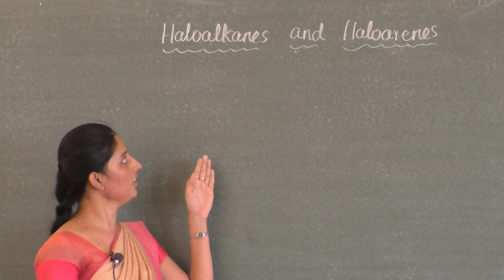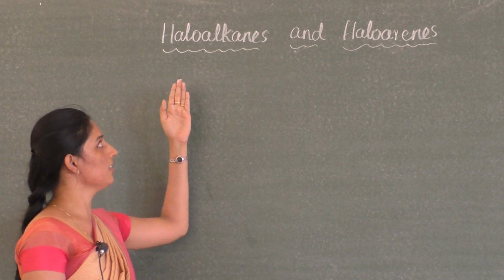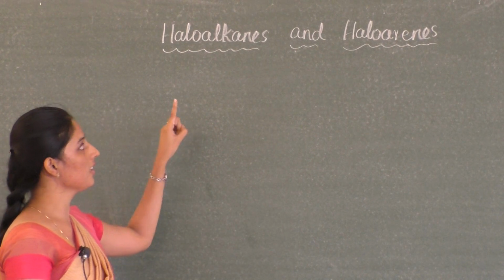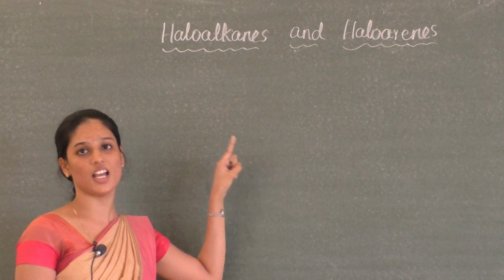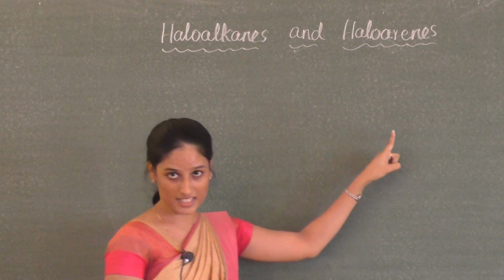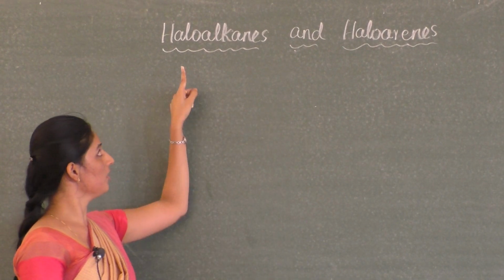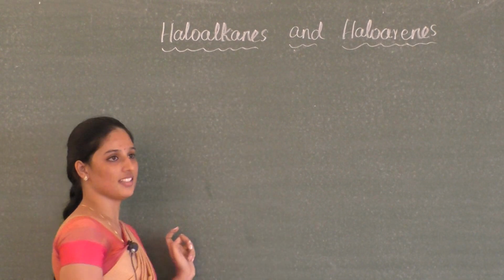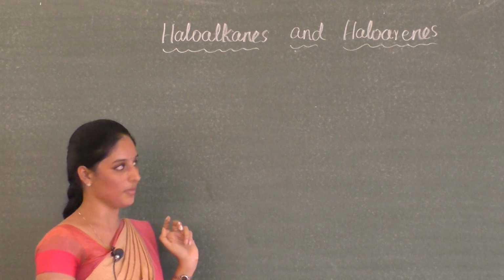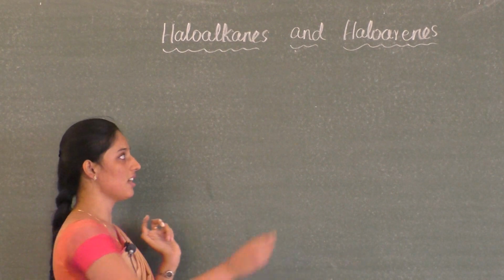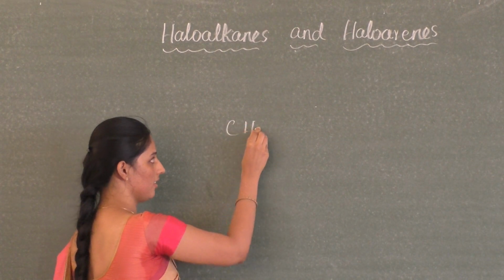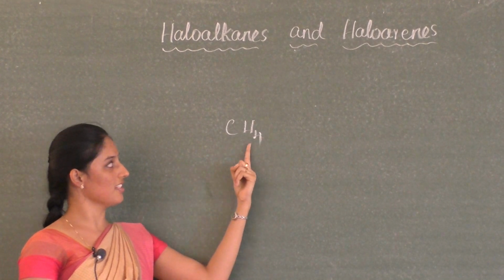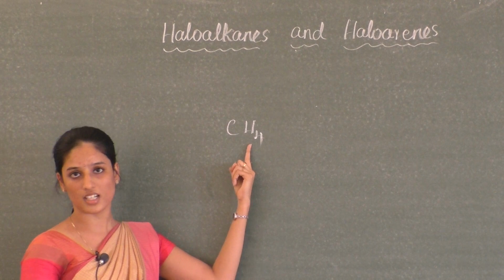Now come to the point. How can we define these haloalkanes and haloarenes? As I previously said, haloalkanes and haloarenes are derivatives of alkanes and arenes. So here you have to take an alkane. What is an alkane? An alkane is an aliphatic hydrocarbon. Let me take a simple example of an alkane, that is methane, CH4. In methane we can see four hydrogen atoms are there.